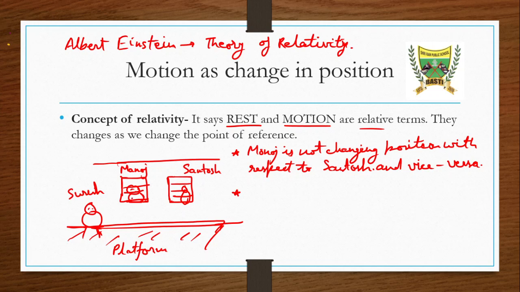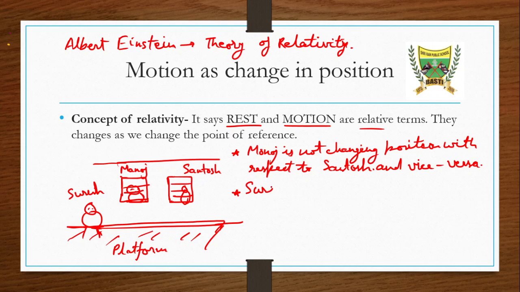Now you will tell me, when Manoj looks at Santosh and Suresh, who will keep moving when the train starts? You will see that Manoj will feel that Suresh is moving in the opposite direction, but Santosh is sitting at the same position. And what will Suresh observe?